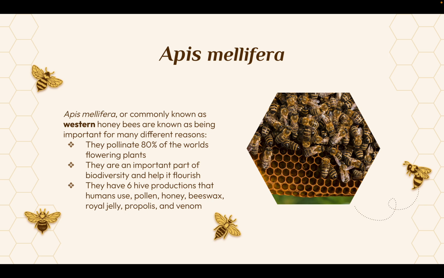Now, what is Apis mellifera? Well, they're commonly known as the western honeybees and are known as being important for many different reasons. Firstly, they pollinate 80% of the world's flowering plants. They're an important part of biodiversity and help it flourish. And they have 6 high productions that humans use in cosmetics and pharmaceuticals. These are pollen, honey, beeswax, royal jelly, propolis, and venom.